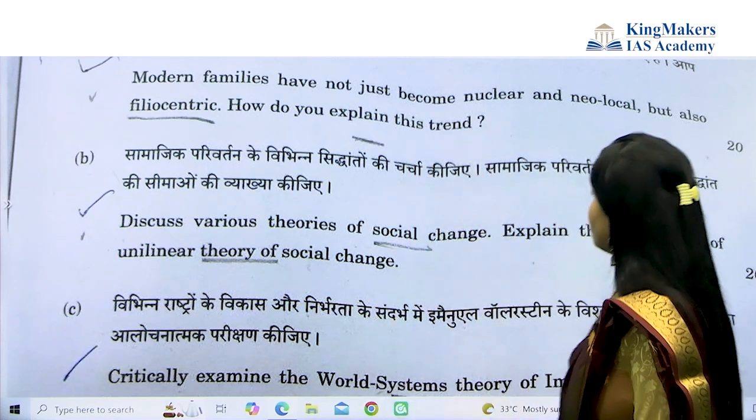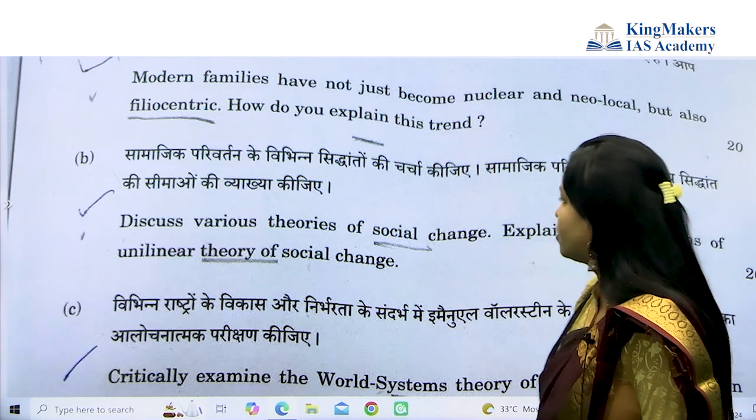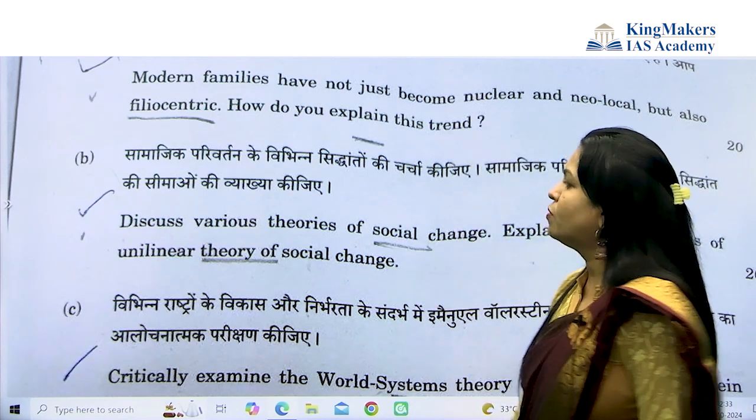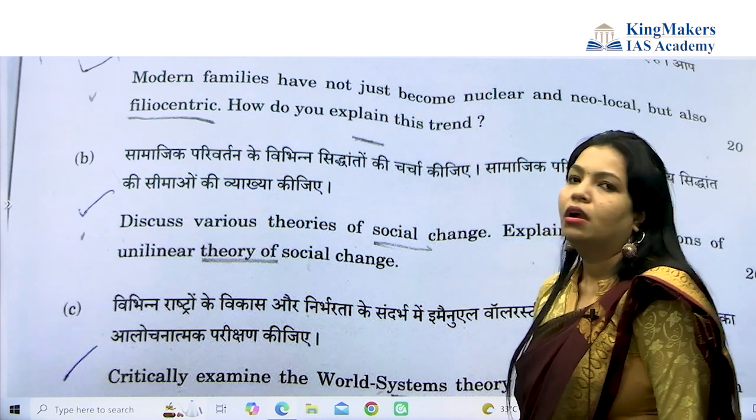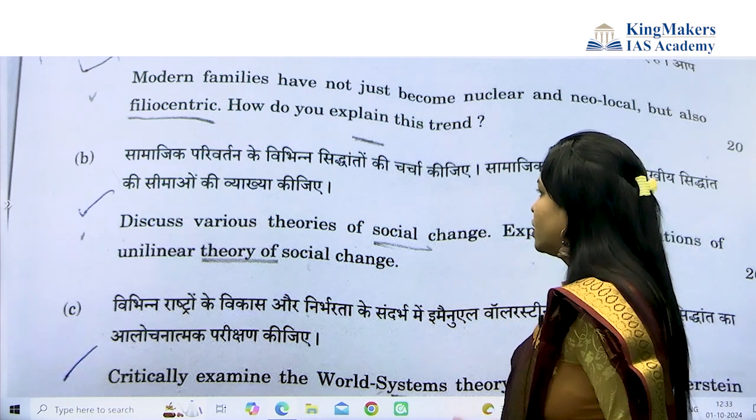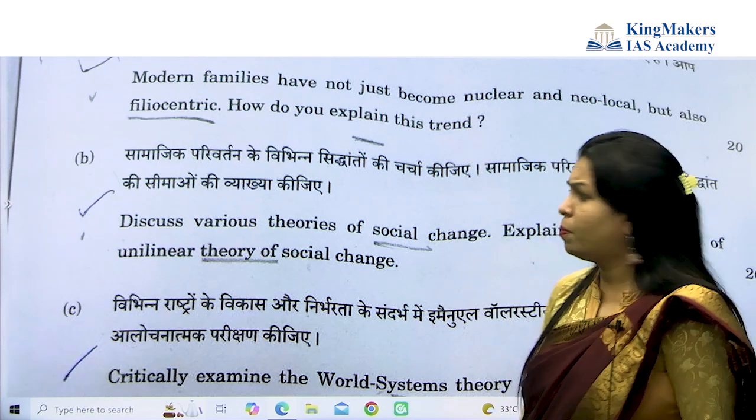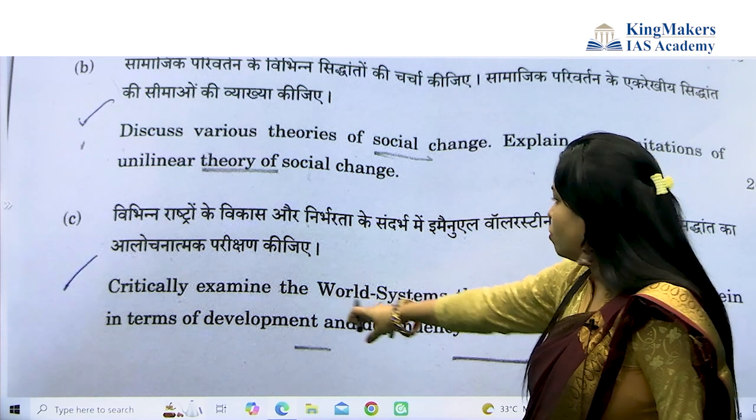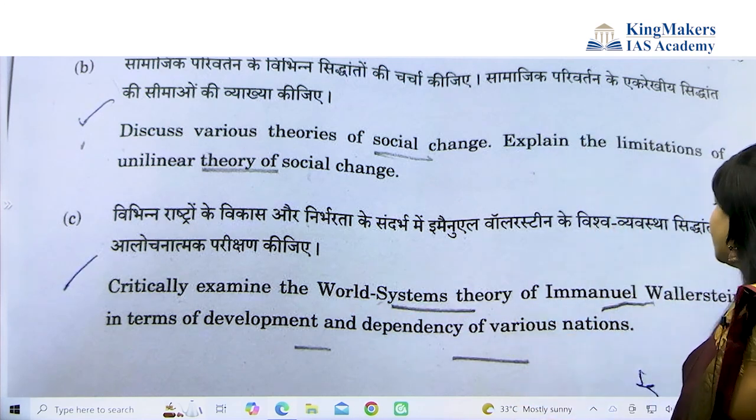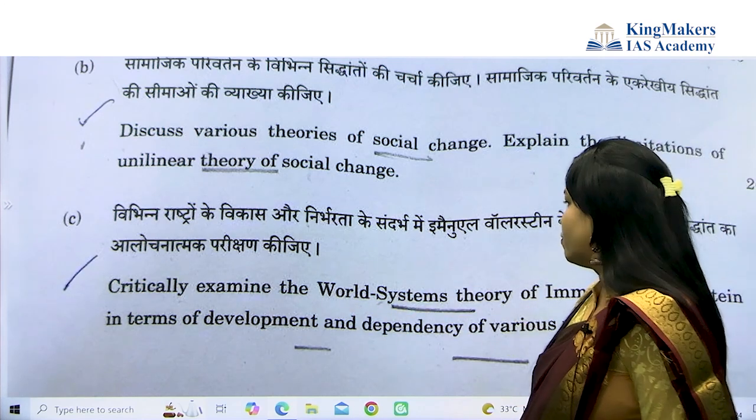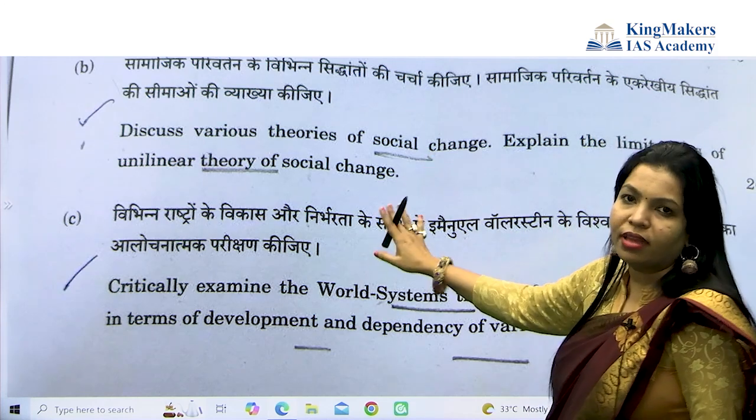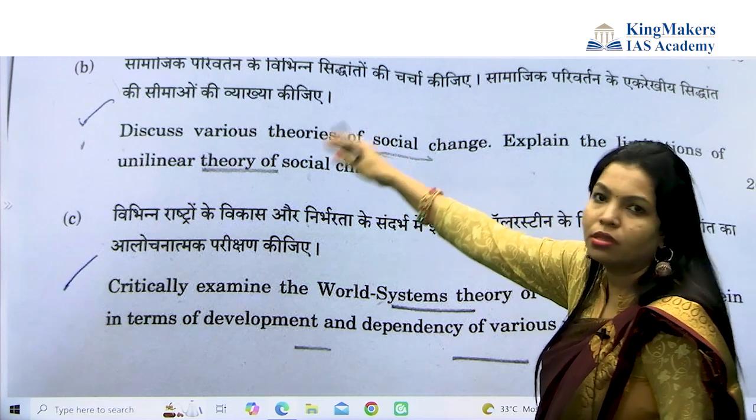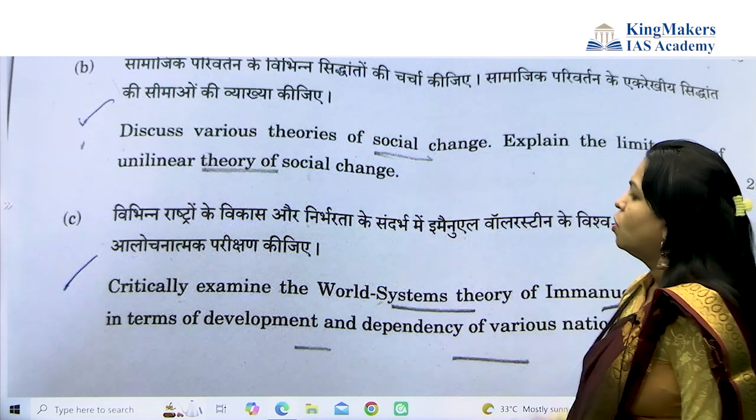Then: discuss various theories of social change. Explain the limitations of the unilinear theory of social change. Again, the question came from chapter number 10. What do you mean by a unilinear theory? Dependency and development theory. Looking at the last questions, they also mixed them. The world system theory of Emmanuel Wallerstein speaks in terms of development and dependency. Same chapter 10, dependency and development theory, and also many associated theories, such as the cultural lag theory, you need to write.